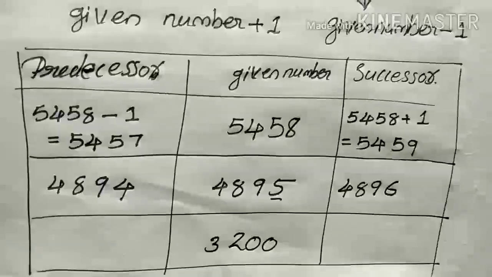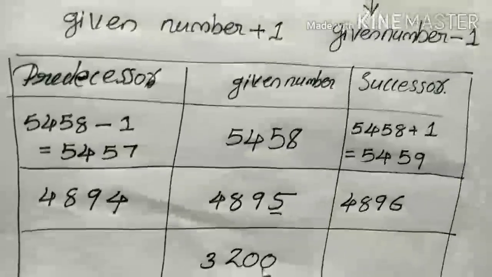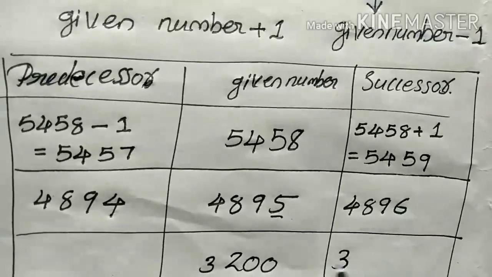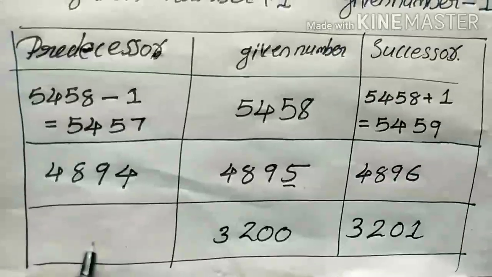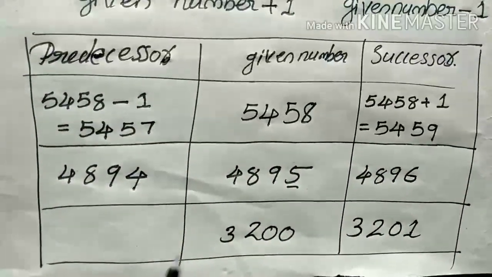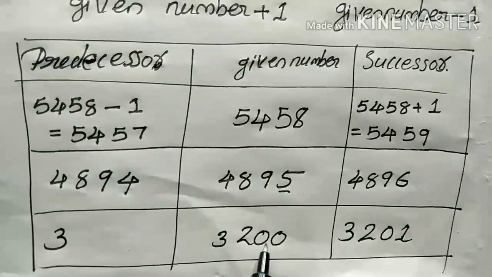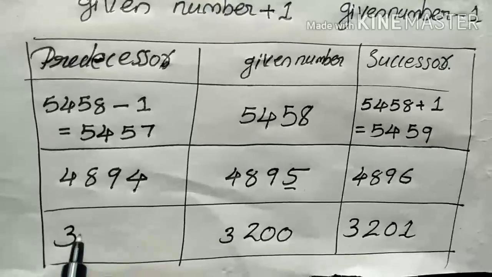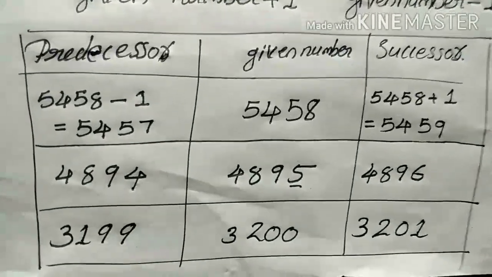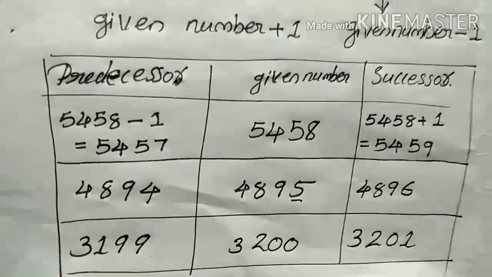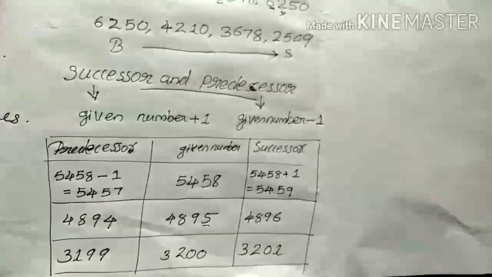Okay, another example, look. Given number is 3200. What is the successor and predecessor? Successor, how to find it? Yes, plus 1, that is 3200 plus 1 means 3201. Okay, then 3200 minus 1. So what? 3200 minus 1. 200 minus 1, which? Yes, 199. Okay, clear.